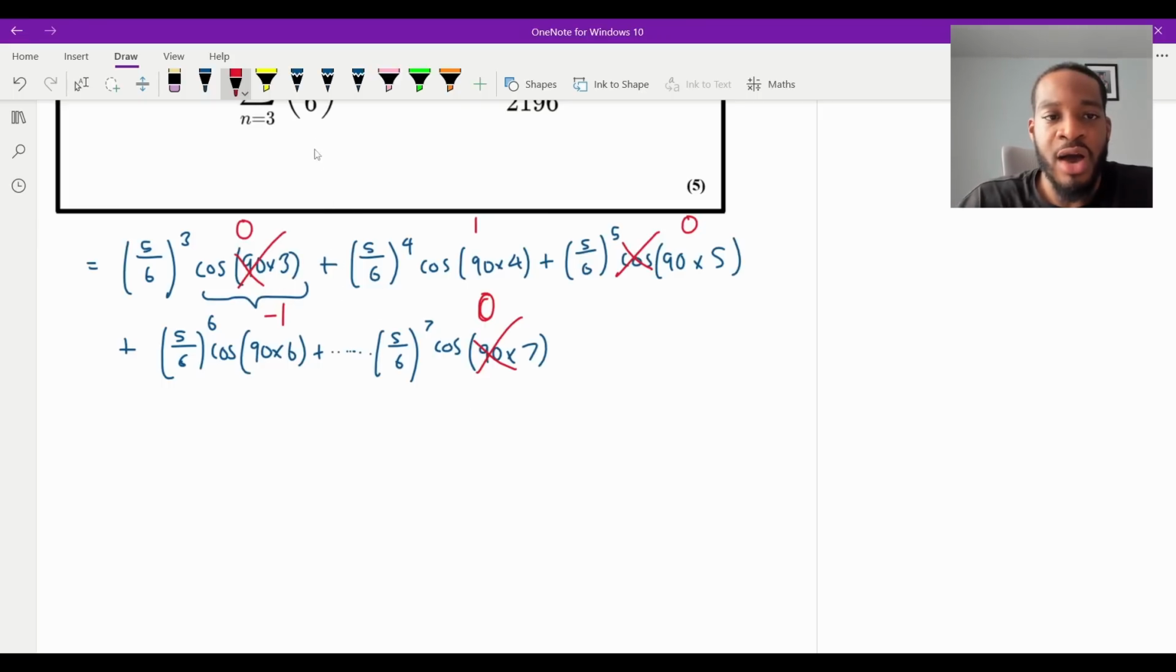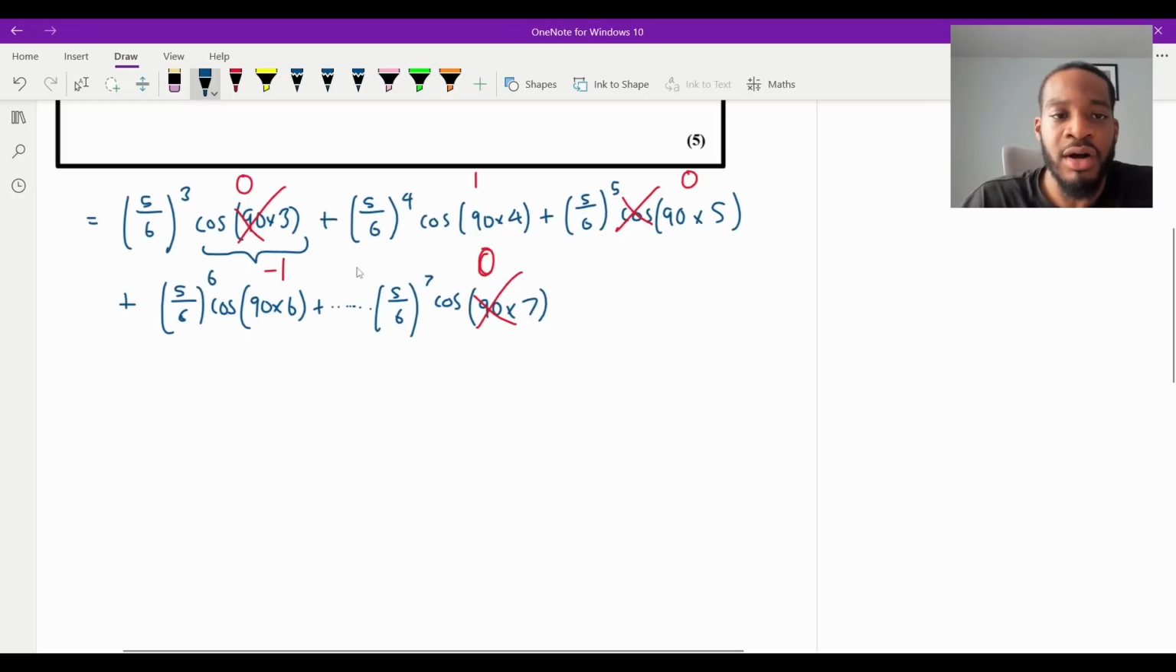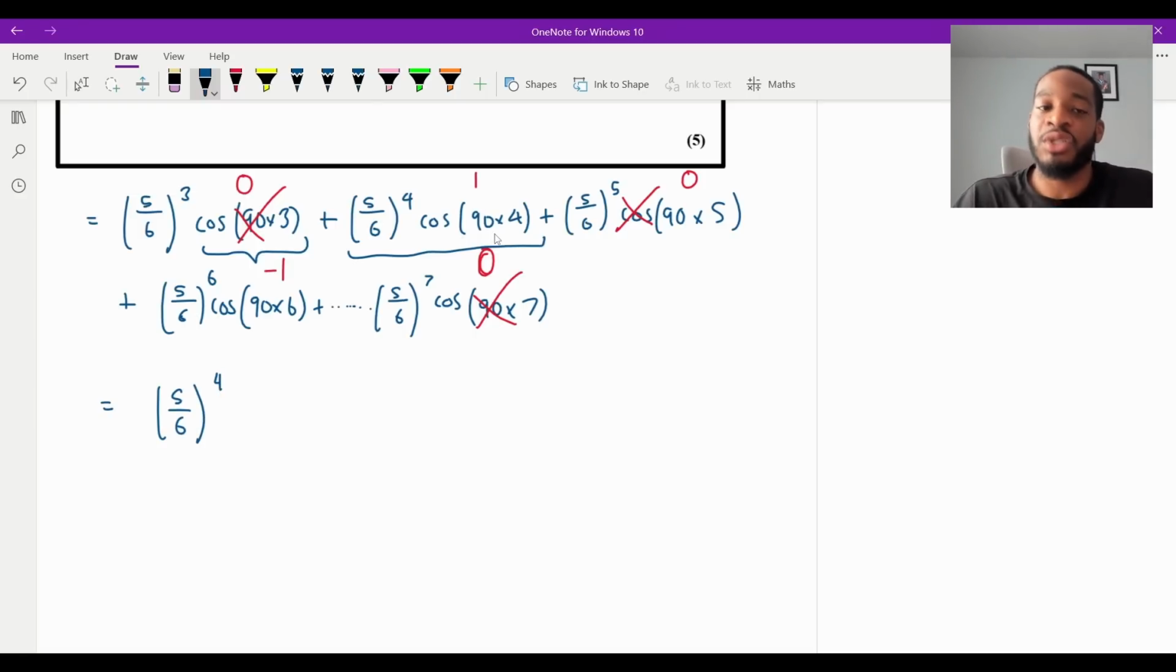So I'm going to say, okay, fine. Remember, I'm trying to sum this. I'm trying to show I get this. So far, this is going to be my quote unquote first term, because the first term was actually 0. It's going to be 5 over 6 to the power of 4. Now remember, that was 1, isn't it? The cosine of 90 times 4 is the cos of 360, which is 1. So I'm just going to put a 1 here.